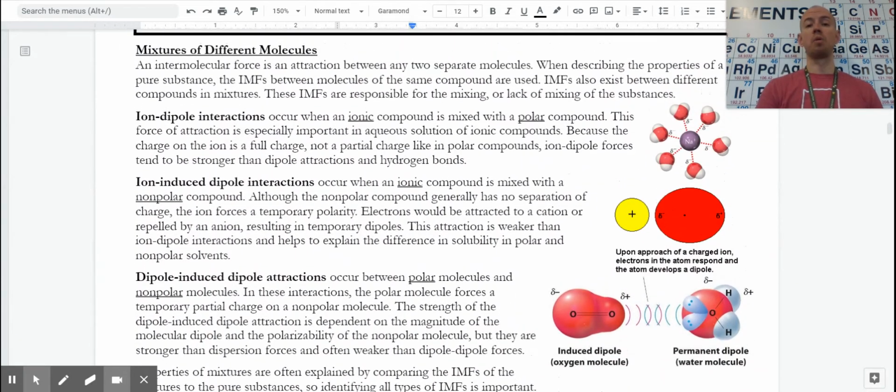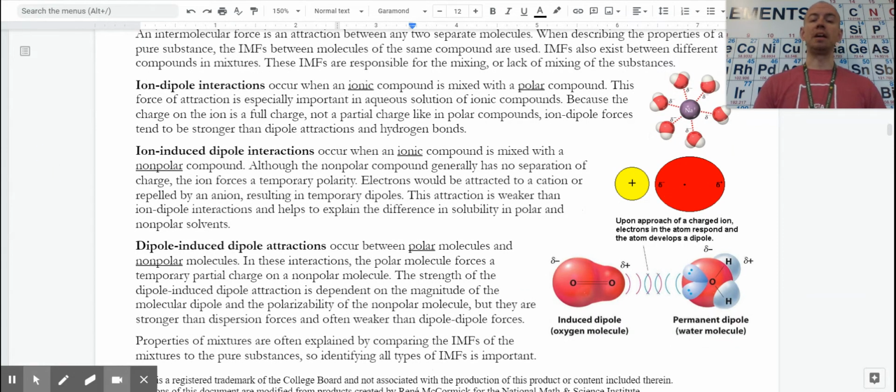One important piece with this is that because an ion has either a full +1, +2, or +3, sometimes even more charges, that is a larger Q value than anything we would see with polar or nonpolar. The ion to dipole forces are often stronger than other types of IMFs. That can vary with size, but it's important to remember that the ion does have that full charge.